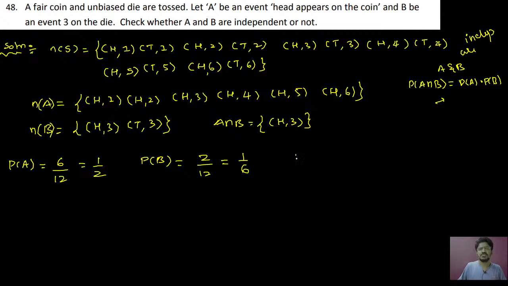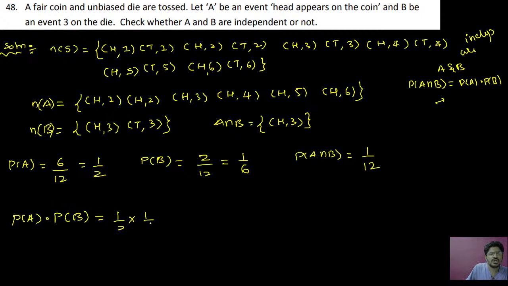Now you can just see P of A intersection B. What is P of A intersection B? That is only one term. So 1 by 12. So therefore you can just check that P of A into P of B is equal to what? 1 by 2 into 1 by 6, that is 1 by 12.